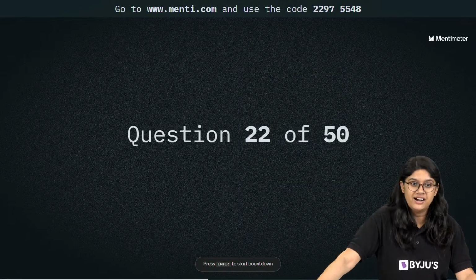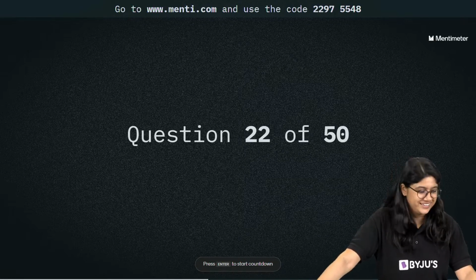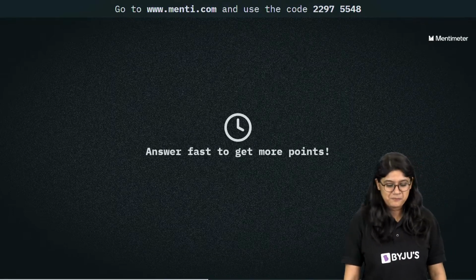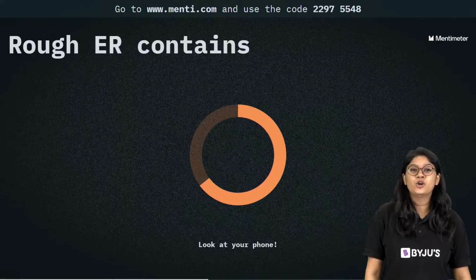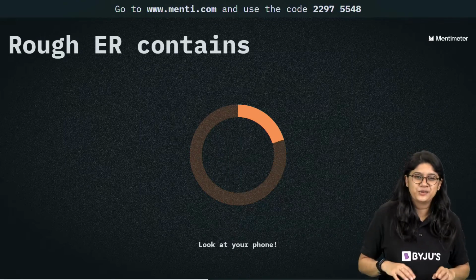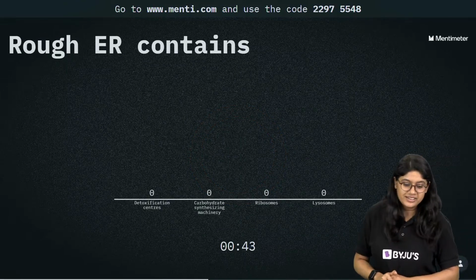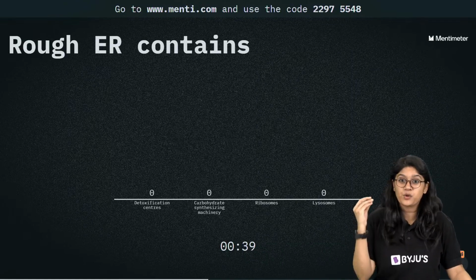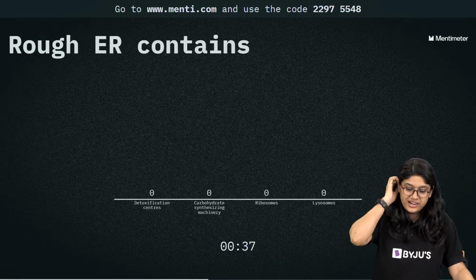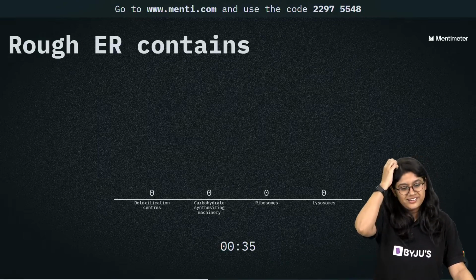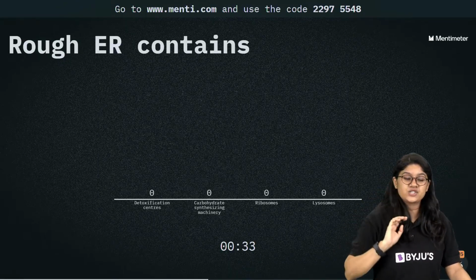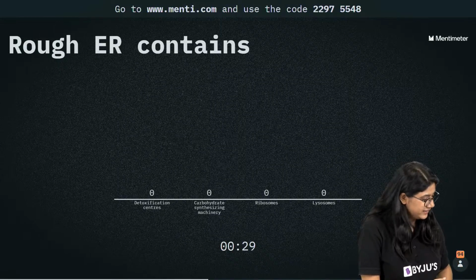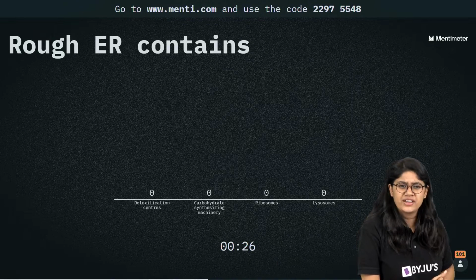50-50 lifeline. हाँ, B और D में confuse हो गए. Okay. Question number 22, everyone. Here we go. Rough endoplasmic reticulum contains what? Detoxification center, carbohydrate synthesizing machinery, ribosomes, or lysosomes. Easy question. This is a very easy question. I know that you know the answer.